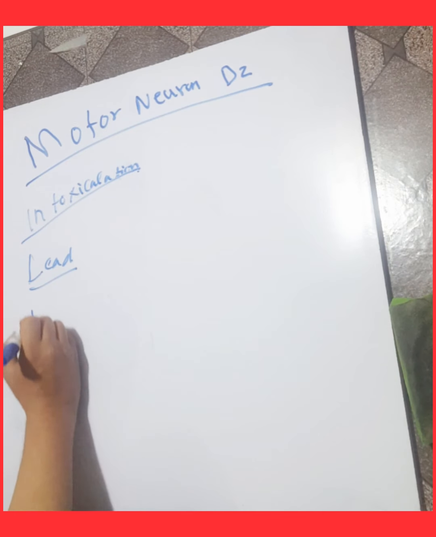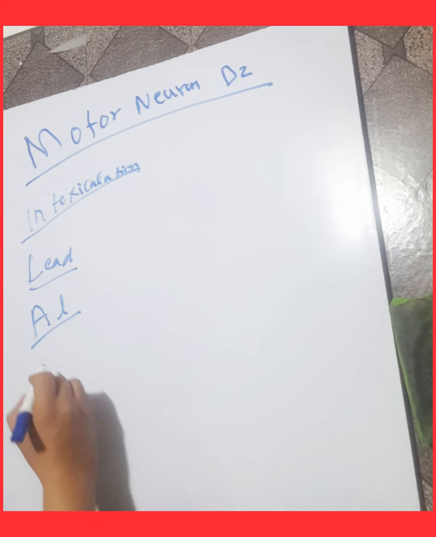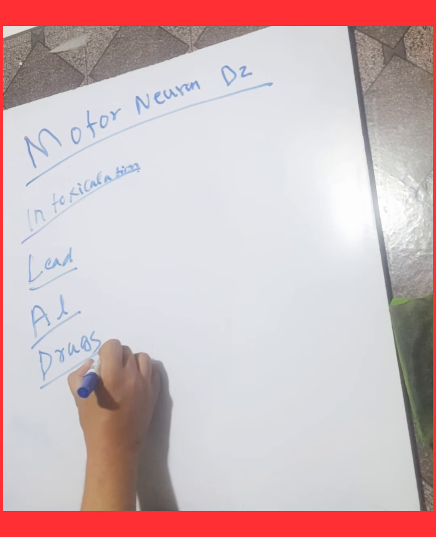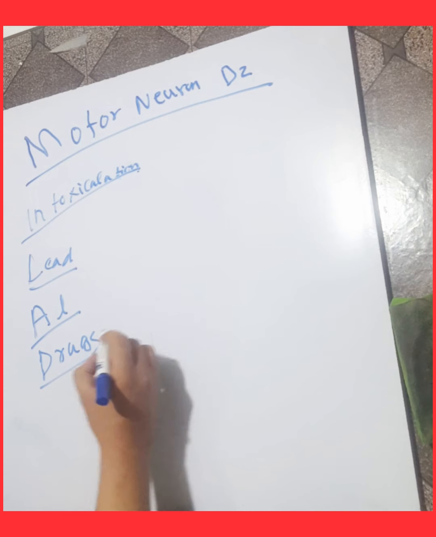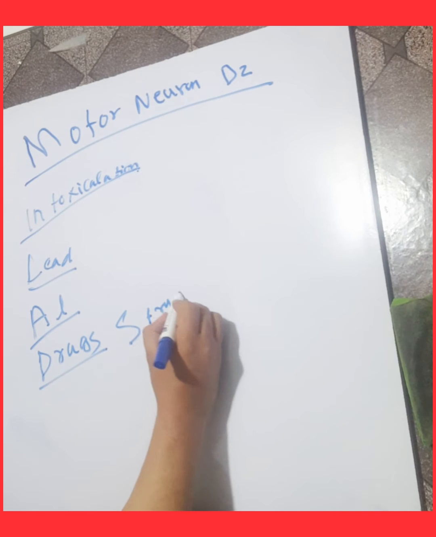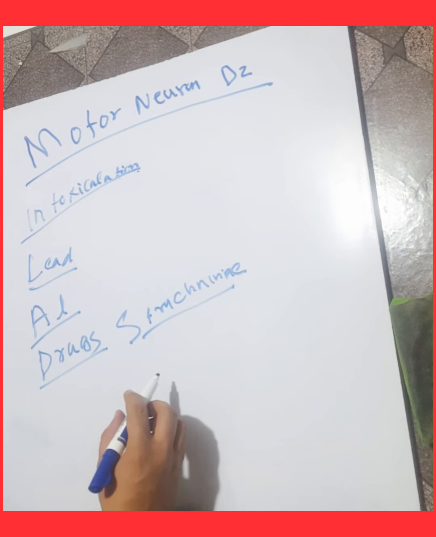Certain drugs can also cause motor neuron disease, such as strychnine, which is a toxin.